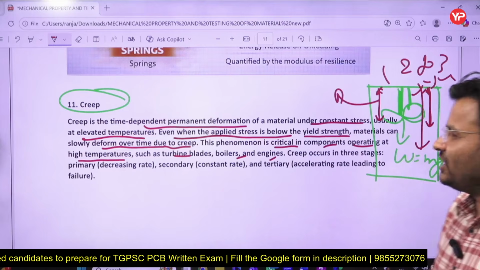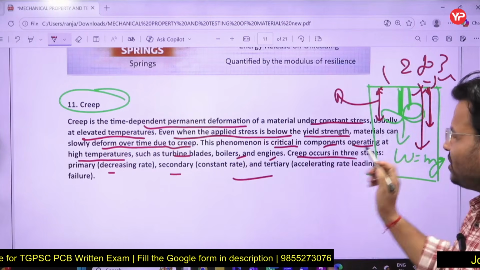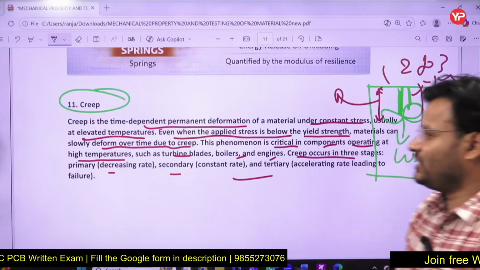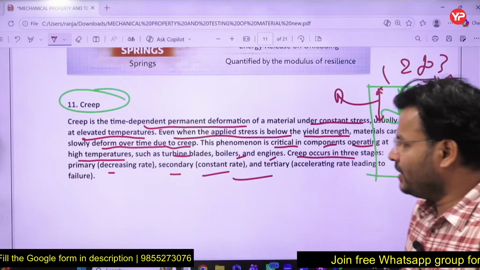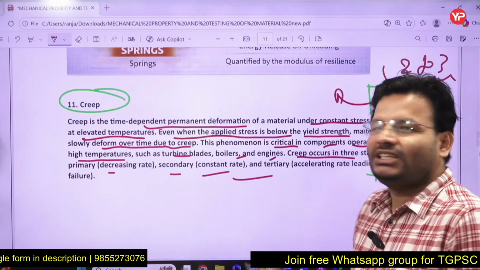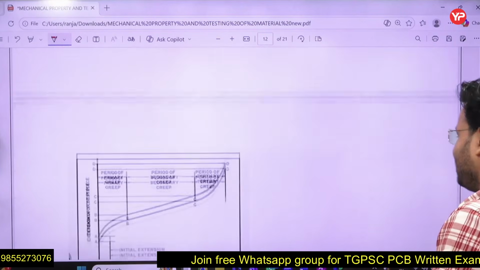Creep occurs in 3 stages: primary, secondary, and tertiary. That I will discuss. Okay, but just keep in mind it will be in 3 stages: primary stage, secondary stage, and tertiary. 3 stages there in the creep. And once the tertiary stage is completed, after that failure can take place. So you have the only option in the secondary stage to recover that.